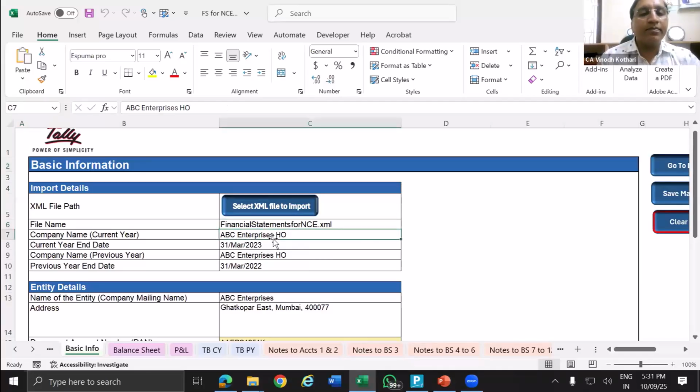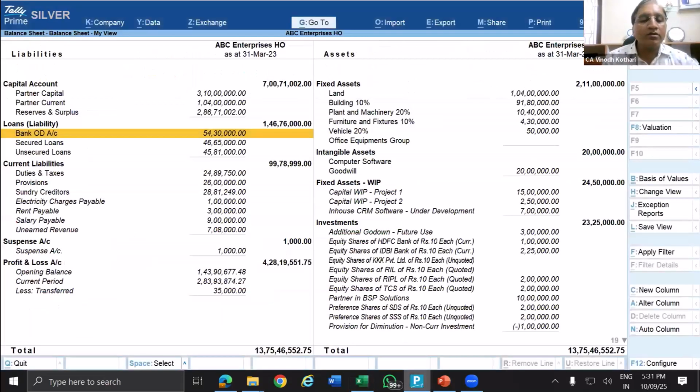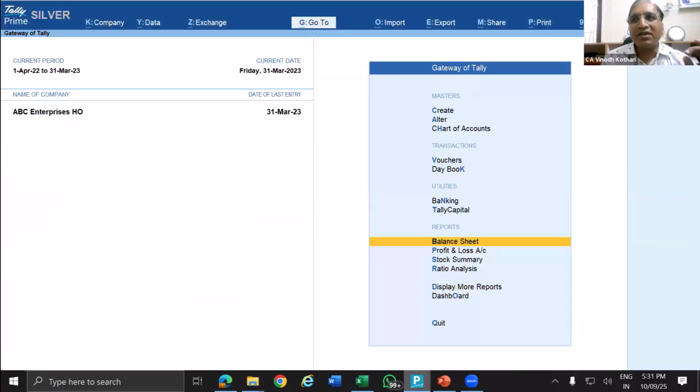The company name. Now again, one more thing I'm going to tell you. What is the company name? ABC Enterprises HO. Sir, why is this HO coming, sir? This is not the correct company name. ABC Enterprise is the correct name. Then in that case, what you need to do is, there is something called mailing name in Tally.